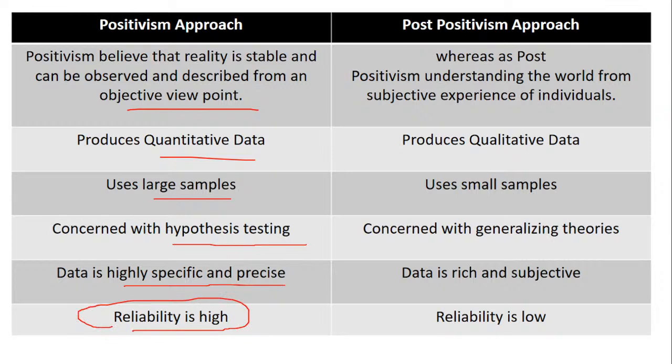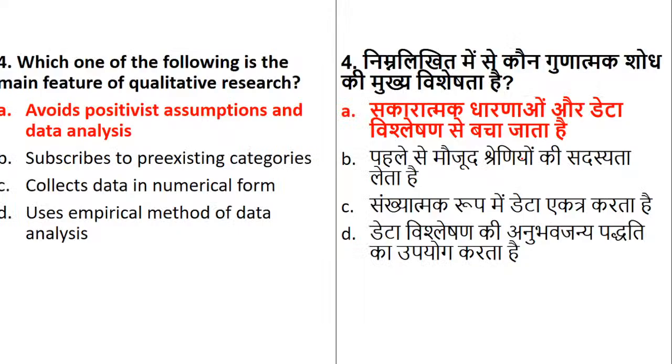So the positivism approach does not go on intuition, does not go on any theories. It always believes in what the reality is. It means observation, testing, using the data in a very precise form. But when you go to post positivism, it understands the world from the subjective experience of the individual, wherein it produces qualitative data.